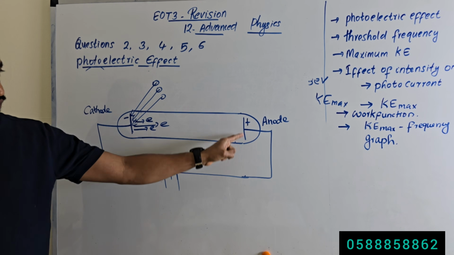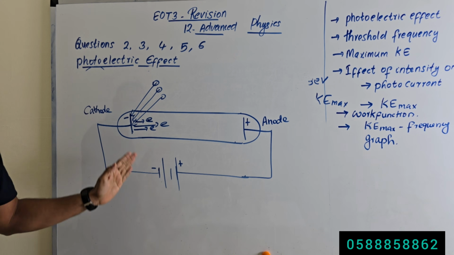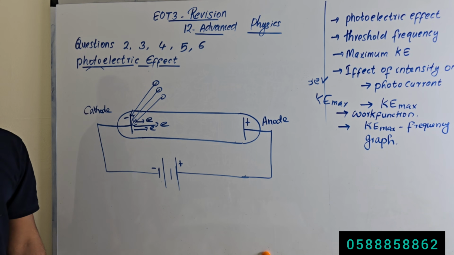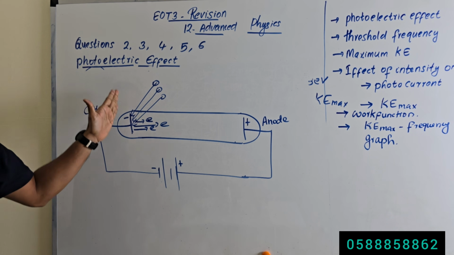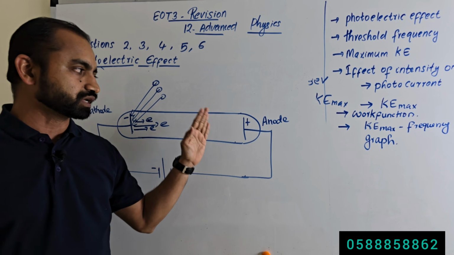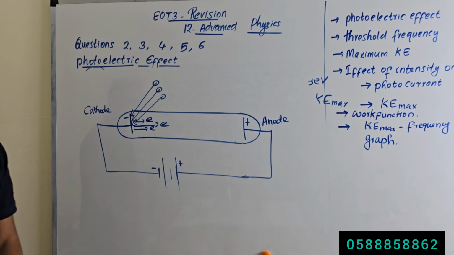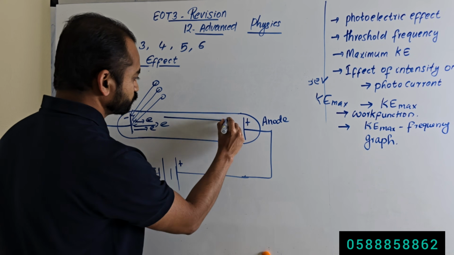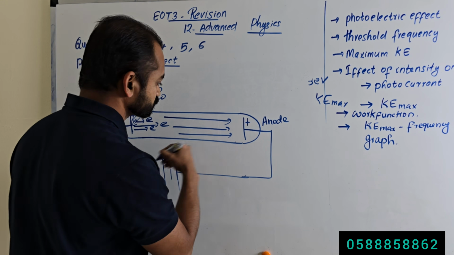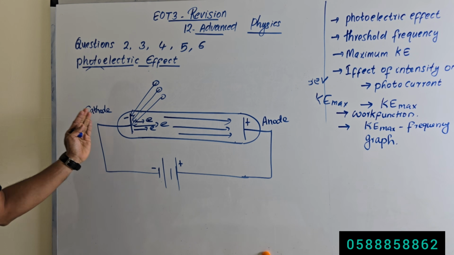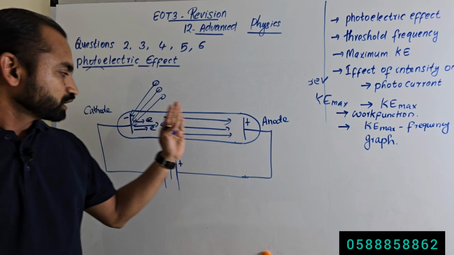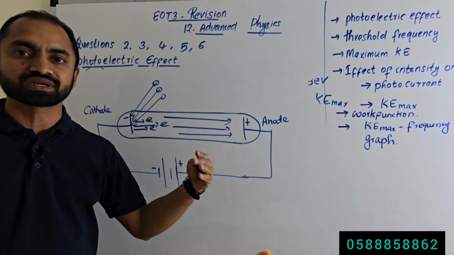Here this is the positively charged plate, and this is the negatively charged plate. So these electrons are repelled by this negatively charged plate, and the electrons are attracted towards the positively charged plate. So this electron will move to the positively charged plate. The electrons will move towards the anode. So there is movement of electrons, and if there is movement of electrons, there is electric current.